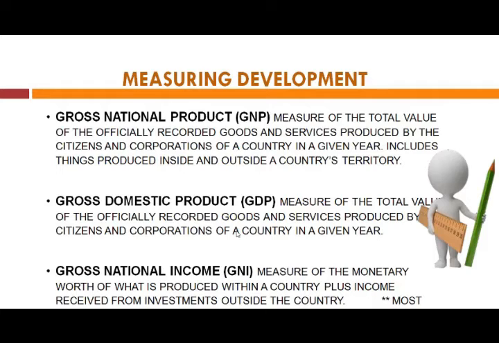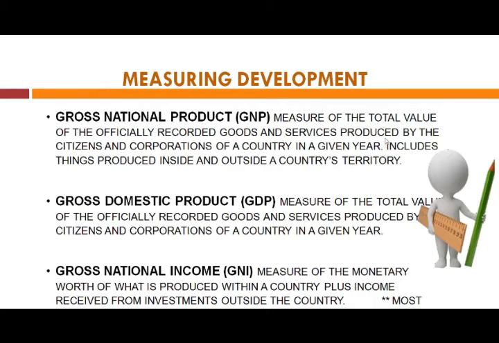GNP measures the total value of officially recorded goods and services produced by the citizens and corporations of a country in a given year, including things produced inside and outside a country's territory. What is the difference?